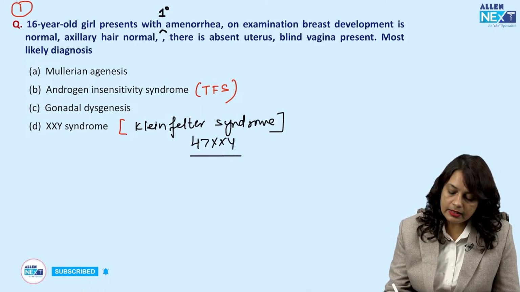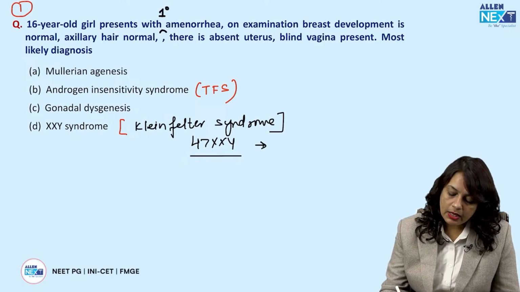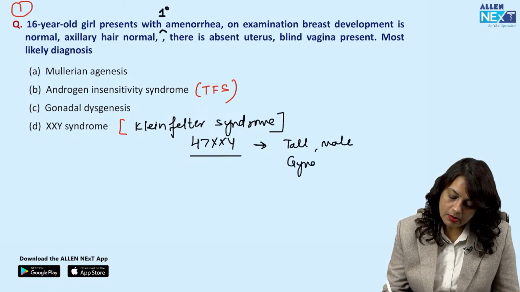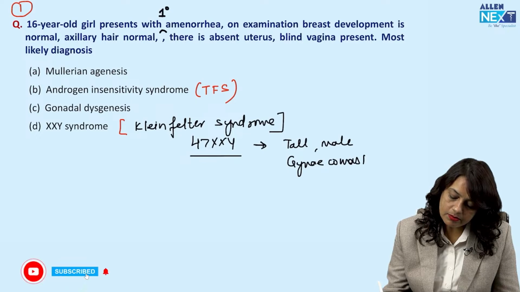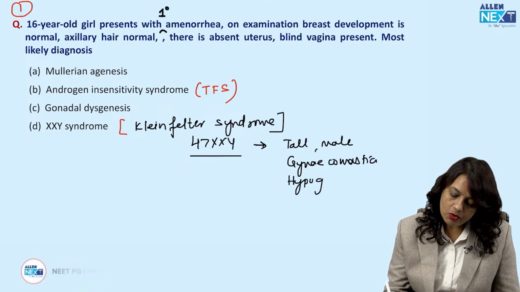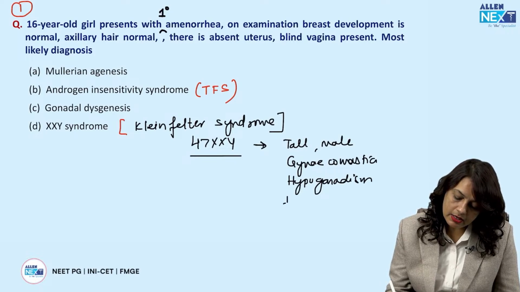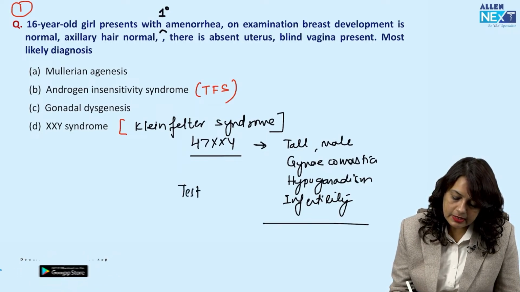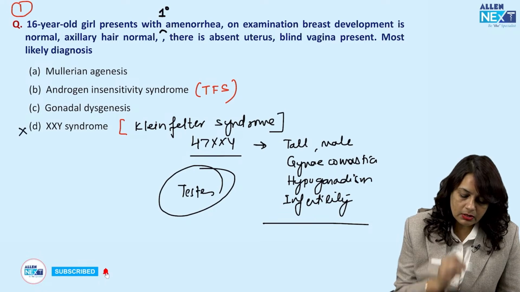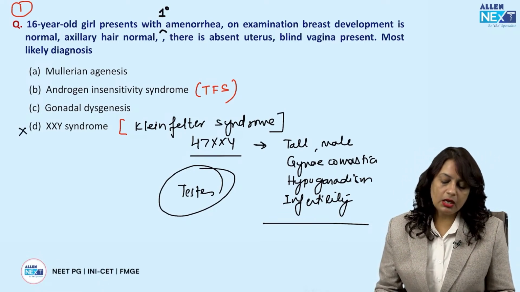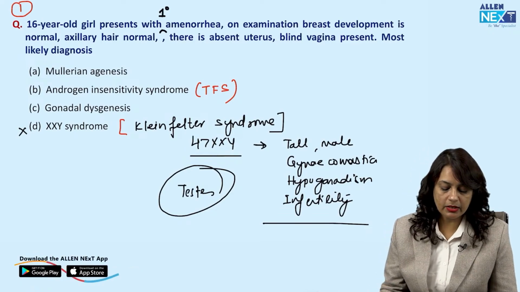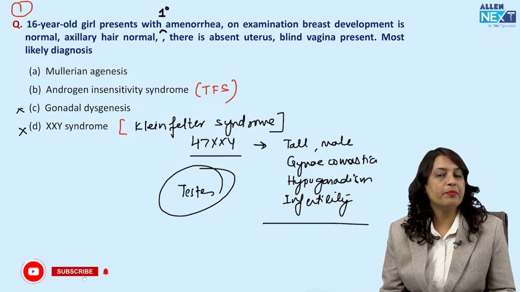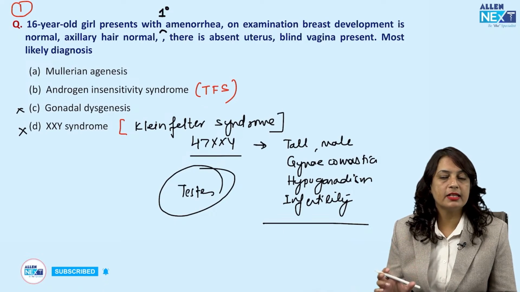Klinefelter syndrome is 47XXY, and in this case, when there is a Y chromosome, it is a tall male with gynecomastia, hypogonadism, and infertility. In this case, testis is present. So, according to the question, Klinefelter syndrome does not fit into this category, neither does gonadal dysgenesis. Now, we have to differentiate between Mullerian agenesis and androgen insensitivity syndrome.